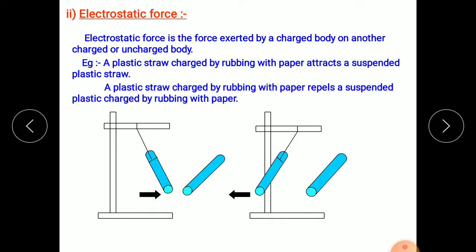So this is an example of electrostatic force. And if both straws are rubbed with the same paper, they both generate the same charges, and like the same poles of a magnet, same charges also repel each other. Electrostatic force can be applied from a distance. That's why it is also a non-contact force.